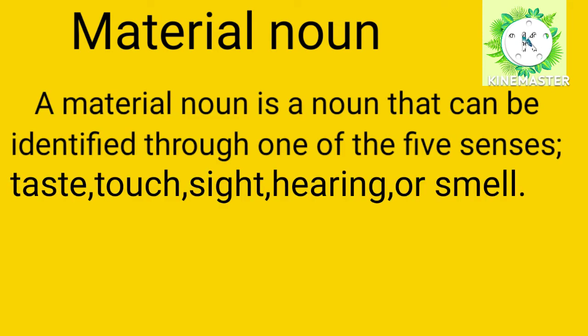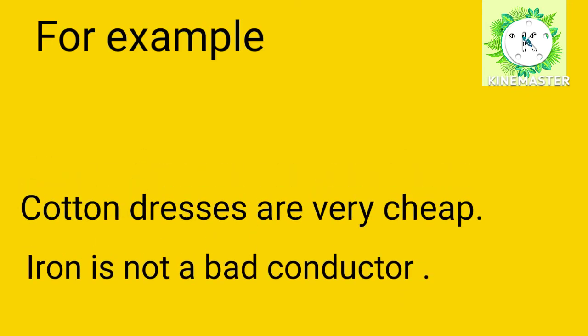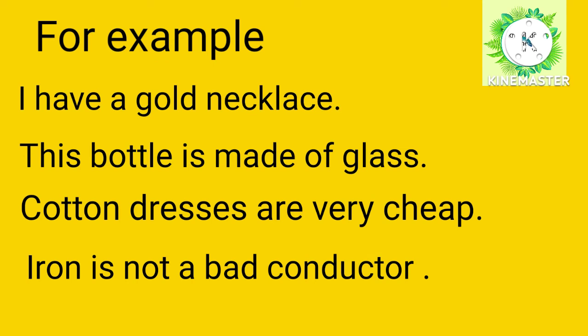Material noun. A material noun is a noun that can be identified through one of the 5 senses: taste, touch, sight, hearing, or smell. It can be found in the form of heap or mass. For example, I have a gold necklace. This bottle is made of glass. Cotton dresses are very cheap. Iron is not a bad conductor. So here, gold, glass, cotton, and iron are material nouns.